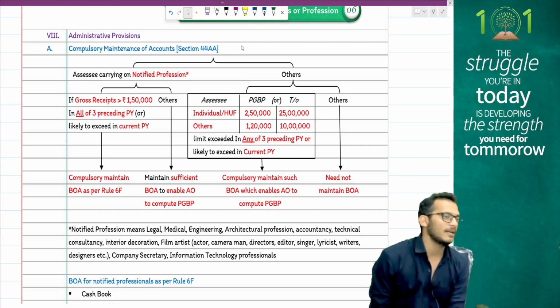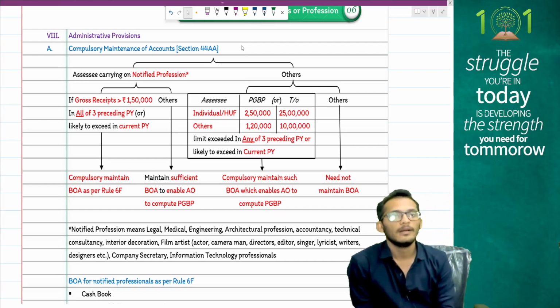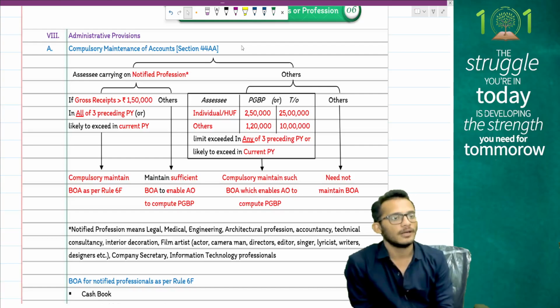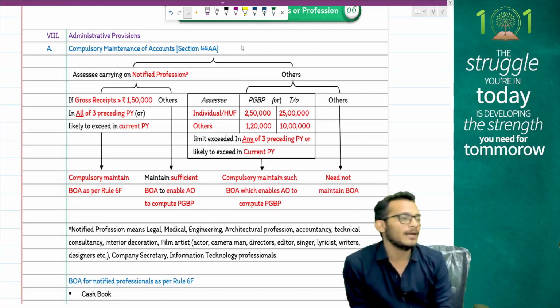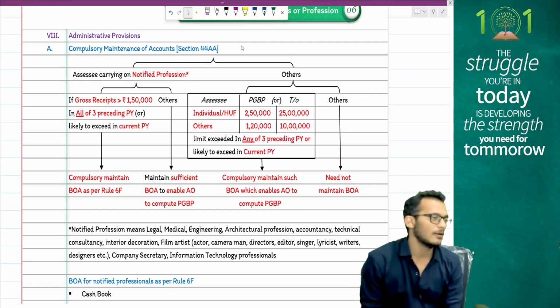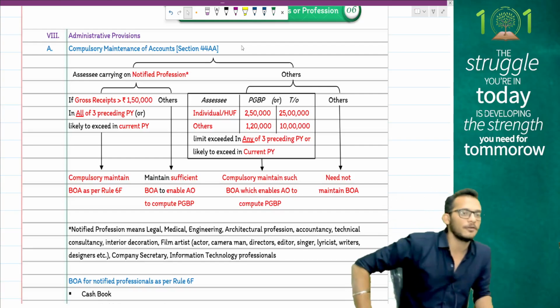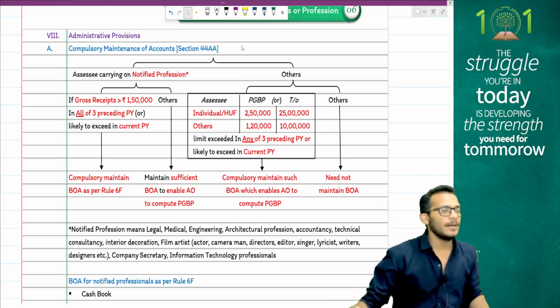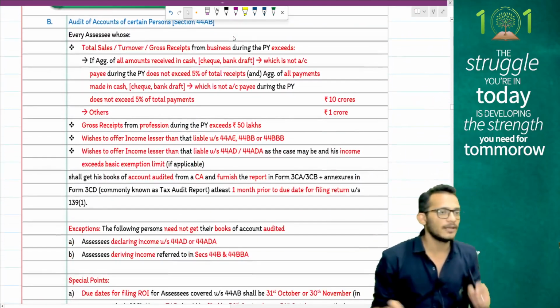Books have to be maintained for at least 6 years from the end of your assessment year. Failure to maintain books of accounts will give you a penalty of 25,000. If you are maintaining books, people, you may also have a requirement to get them audited.